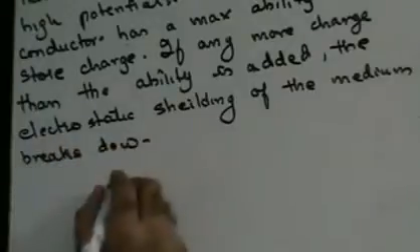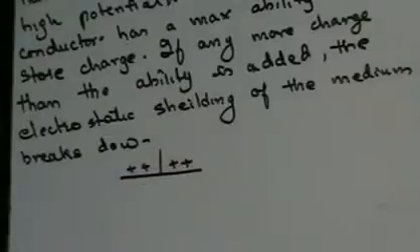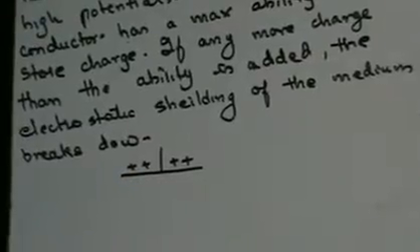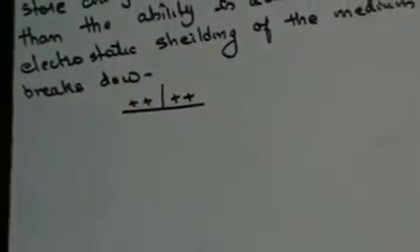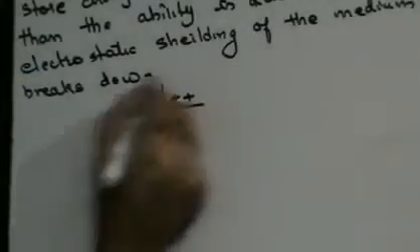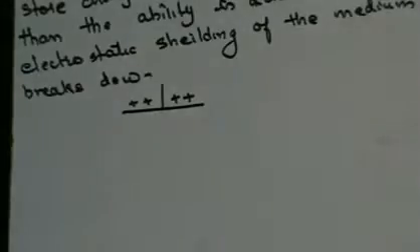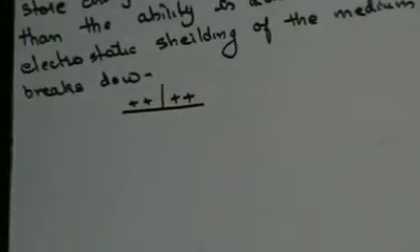You have a conductor. As I go on giving charge to the conductor, there is some electrostatic force that is going to be produced. Now you would have only a certain number of lines given out, because the area around it is an insulator. If I give very large charge, what will happen? The insulating material around it, that electrostatic shield will break down and this area around it will start behaving like a conductor.